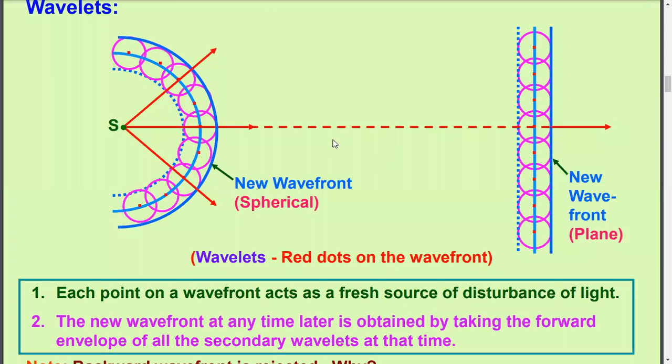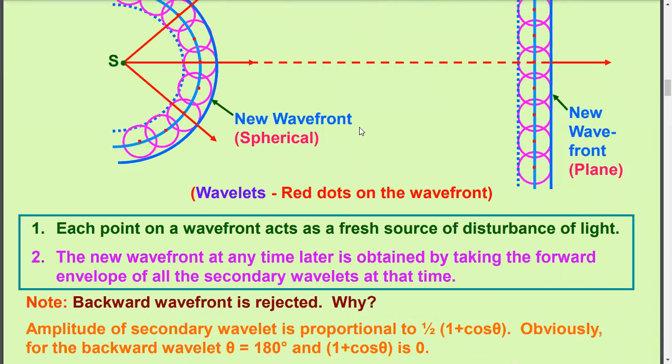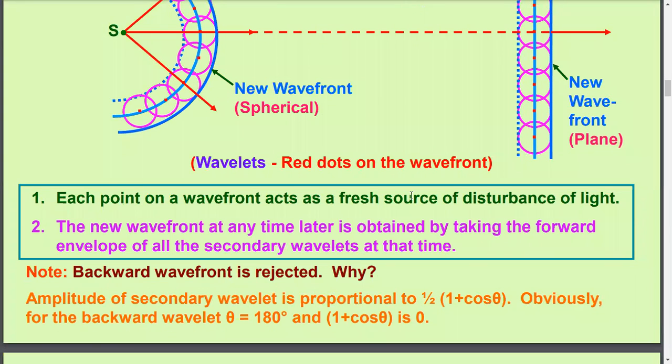If one asks you what you mean by Huygens principle, then you must say that according to Huygens principle, while light is propagating, each point on the wavefront acts as a fresh source of disturbance of light. And the second one is that the new wavefront at any time later is obtained by taking the forward envelope of all the secondary wavelets at that time. Just remember this.